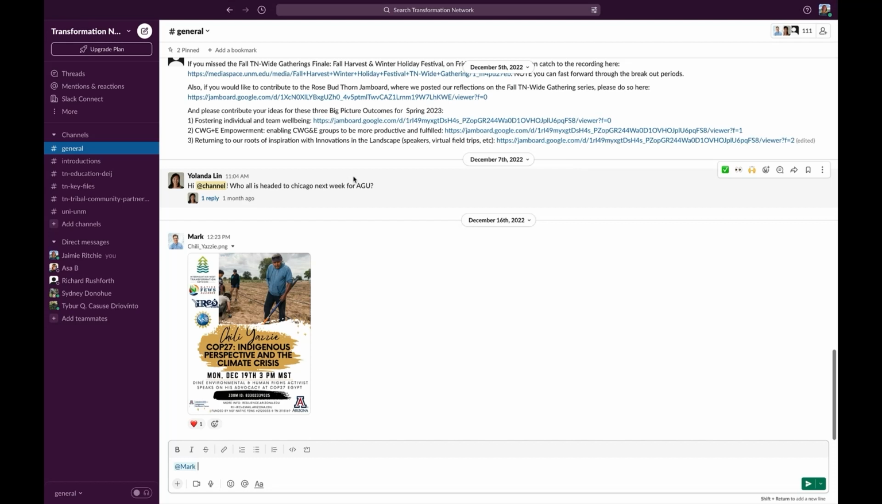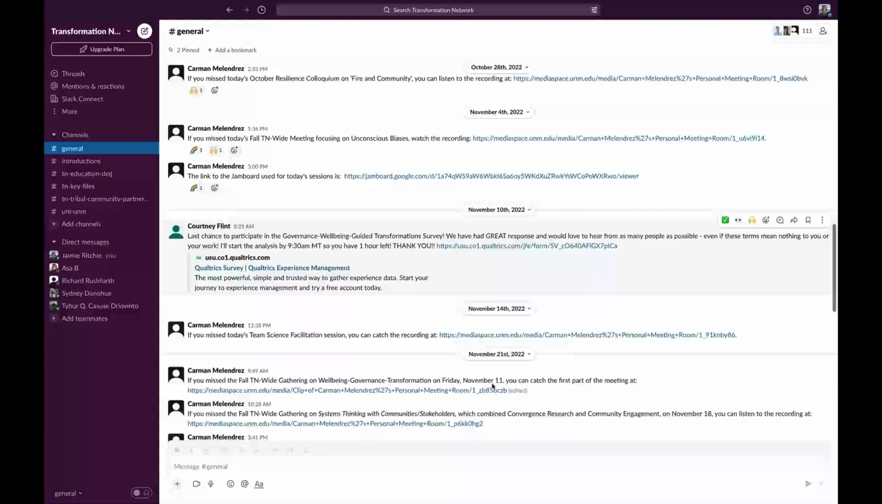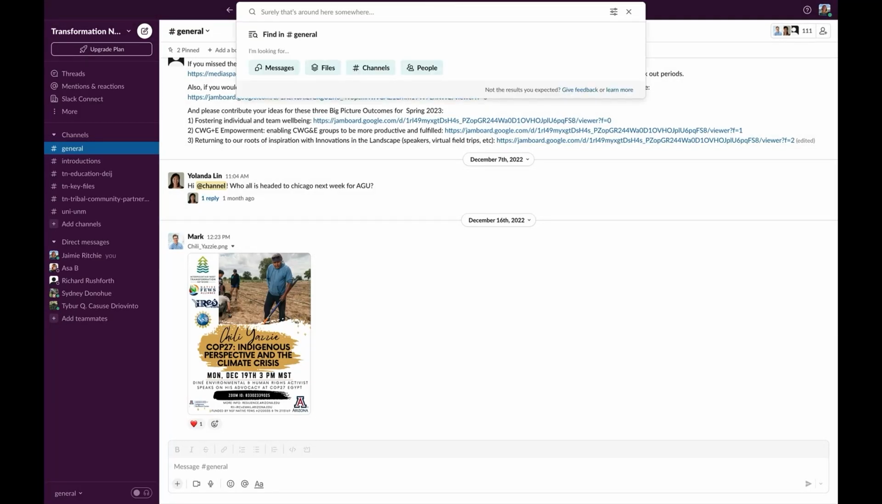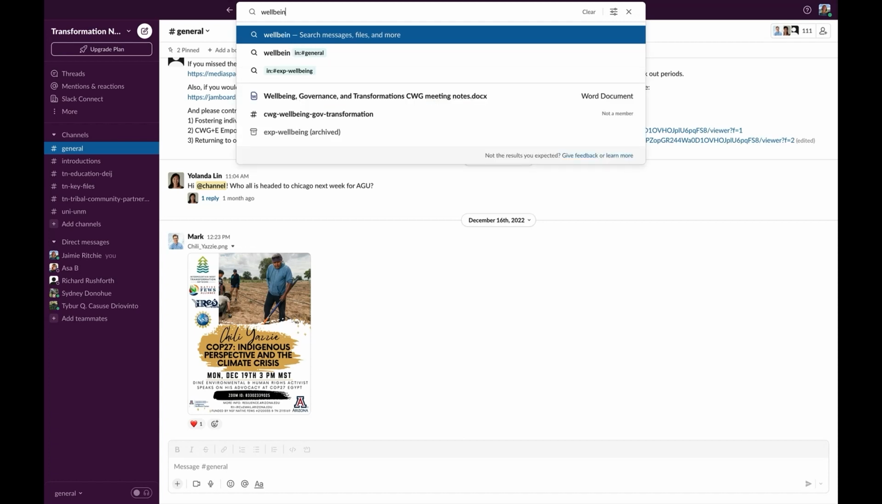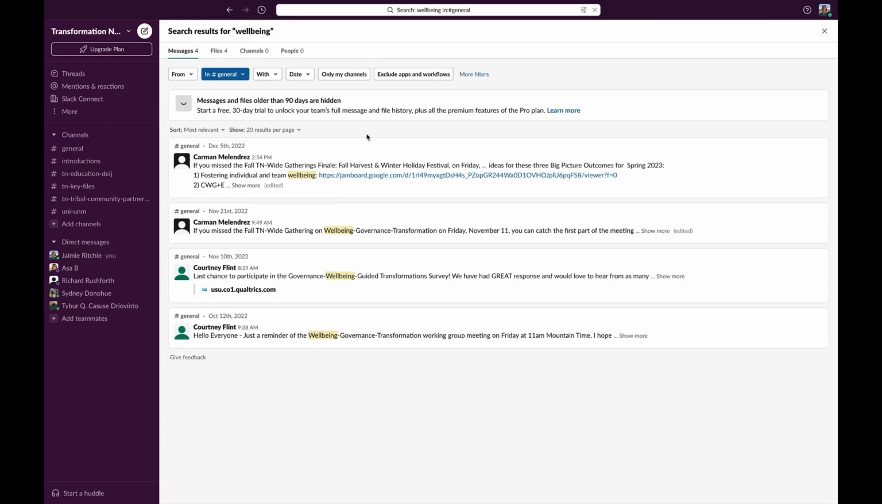The search bar is also very useful for finding messages that have been previously posted without requiring you to scroll through the channel. For instance, I can use it to search for well-being, either within the general channel or throughout the Transformation Network workspace. And I can see messages that have been sent that include that keyword.